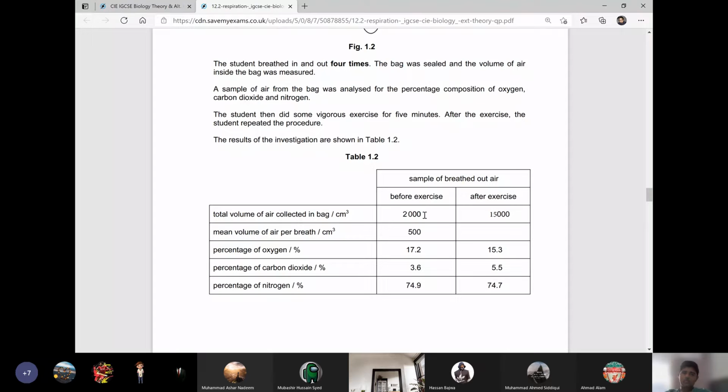First, try to find in your mind how this 500 came. Yes, boys, anyone?